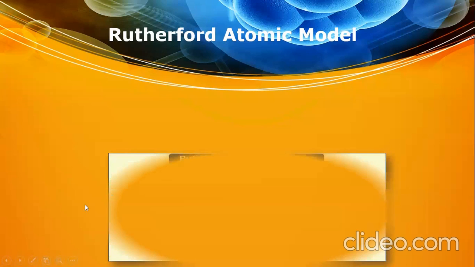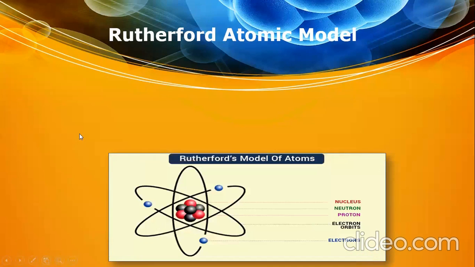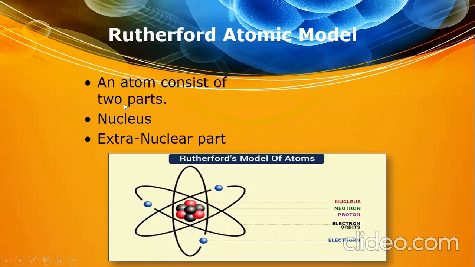Okay, so today we'll start the Rutherford atomic model. In this Rutherford atomic model, we will learn that an atom consists of two parts. Rutherford proposed that every atom, I was not there. Okay, yes, Hamza remember. And Mehta, you were not there in the class. Group B, I think. Okay, fine, leave it. So Rutherford proposed that an atom consists of two parts, nucleus and extranuclear part.